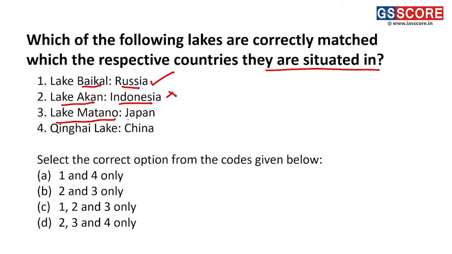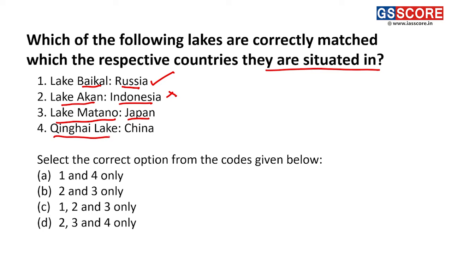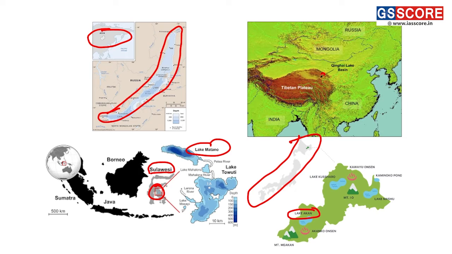Lake Matano in Japan. Lake Matano, we can see, is situated in Indonesia. This is the location of Lake Matano, which is basically present on the Sulawesi or Celebes Island. Now the Qinghai Lake is situated in China. The Qinghai Lake or Qinghai Basin is situated in a part of China.